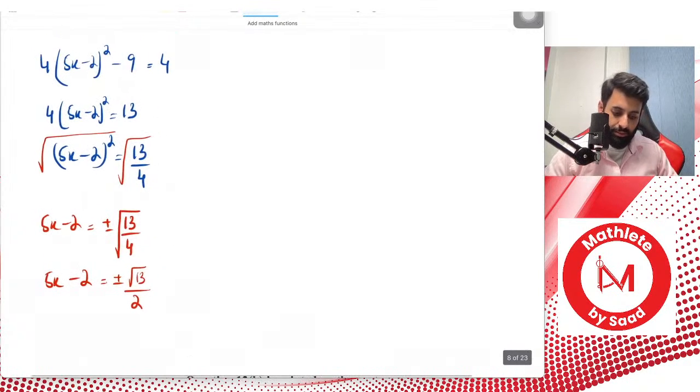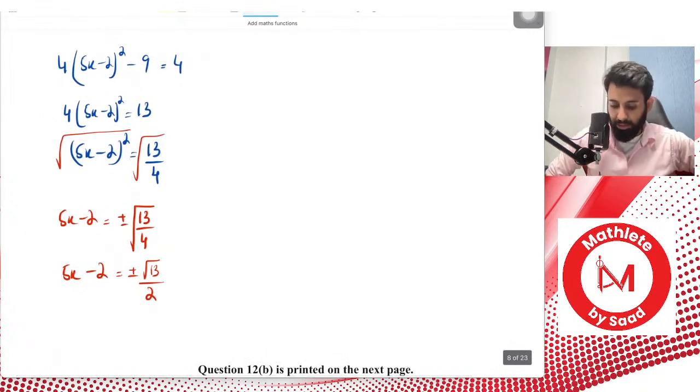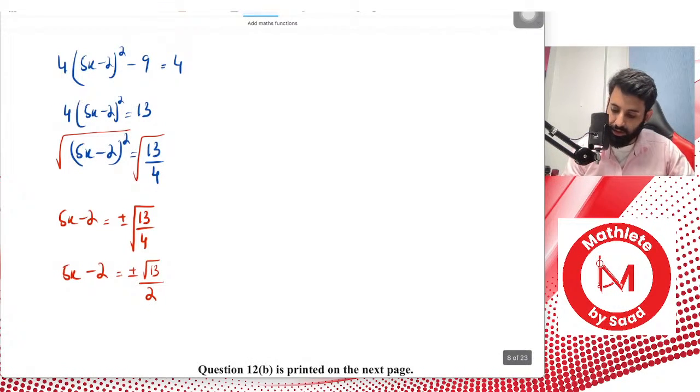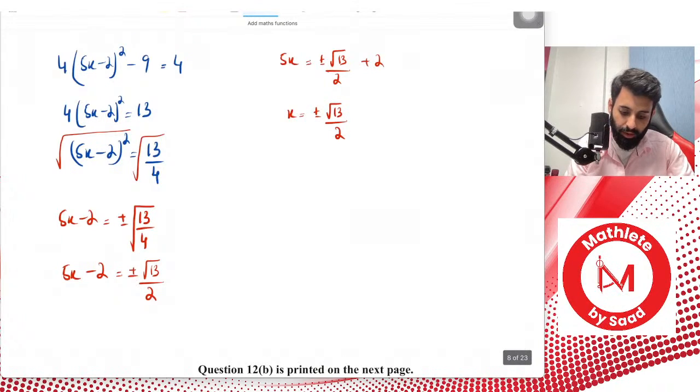Now we make x the subject, and obviously we do that step by step. Don't try and do it directly. That's not something I would recommend. So we start by making 5x the subject. In that case, it becomes plus minus square root of 13 upon 2 plus 2. Then we make x the subject, which means plus minus square root of 13 upon 2 plus 2 divided by 5. When you're dividing by 5, you change that to multiplied by 1 upon 5.